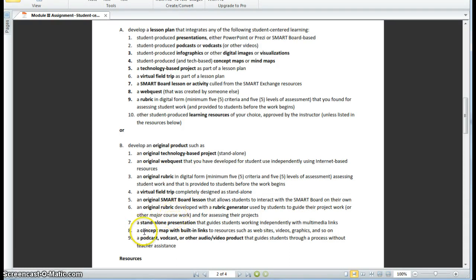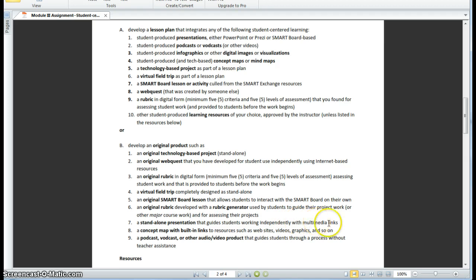Original rubric, I've already mentioned that one. This could be a standalone presentation. In other words, using presentation type technology, but the product is something that the students use independently. They could be working alone or working in groups, but they're using the presentation.